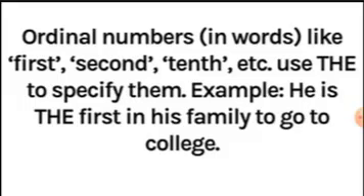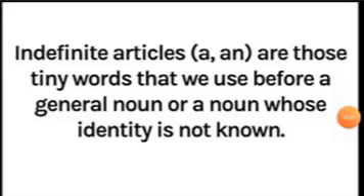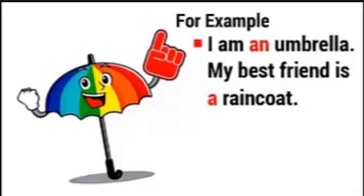Now, let us learn about indefinite articles. Indefinite articles, a and an, are those tiny words that we use before a general noun or a noun whose identity is not known. For example, I am an umbrella. My best friend is a raincoat.